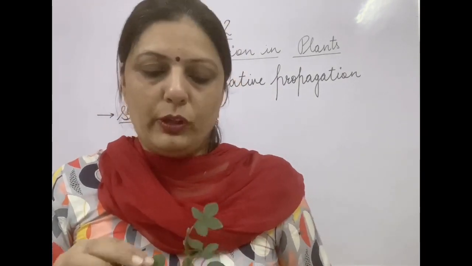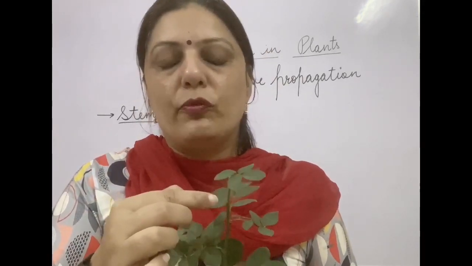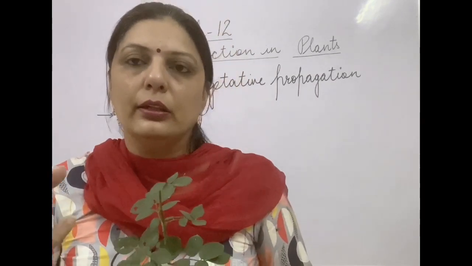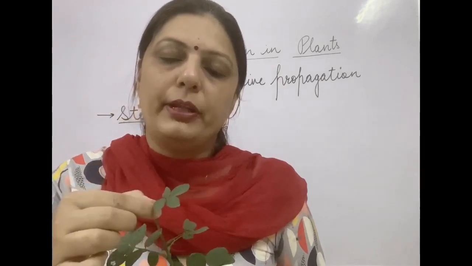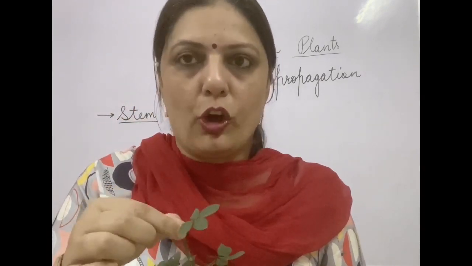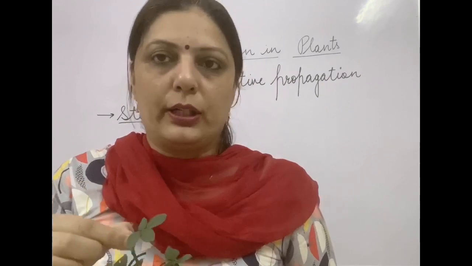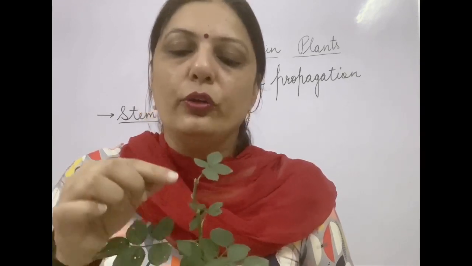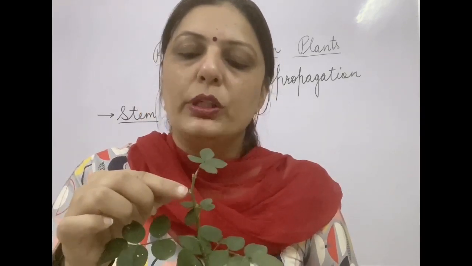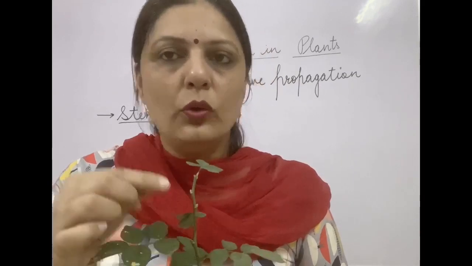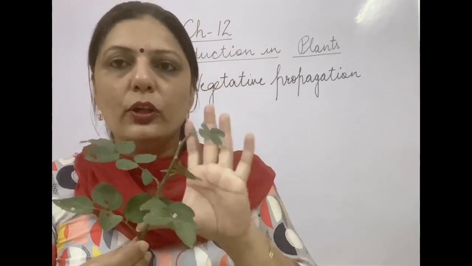After some time you will find that branches start coming out from these parts, because these are the vegetative parts, and it will start producing leaves. If it were at the top, the bud is also at the top, but that bud is the reproductive bud because it will ultimately lead to the formation of a flower, whereas this bud is a vegetative bud, or the node is actually that point which will lead to the formation of a new branch. So a cutting of a rose